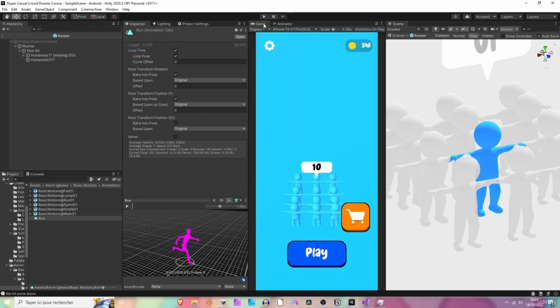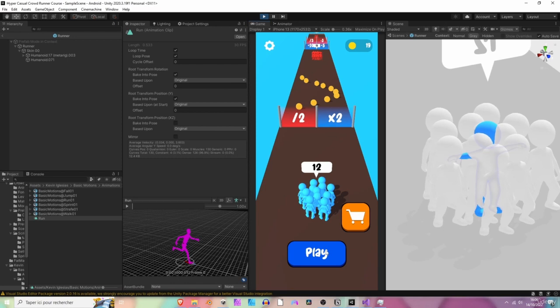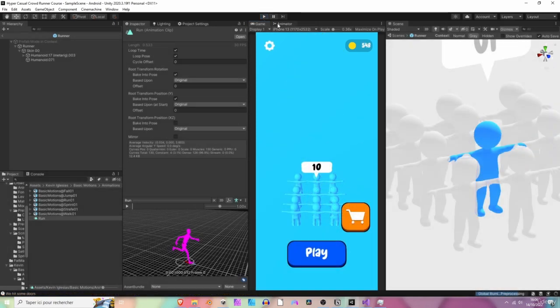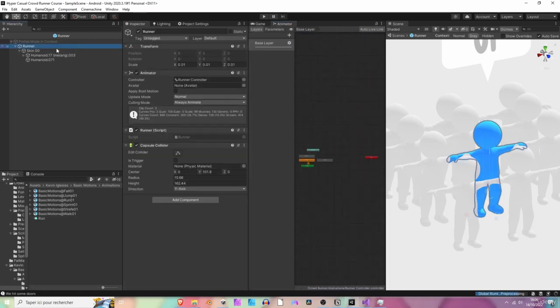Now, if we hit play, we should have the runners run. Let's try. They don't. They are not running. Why? That's because in our runner script, we already have an animator right here. And this is the one we are calling to make the runners run.